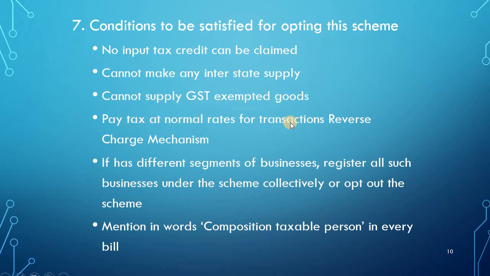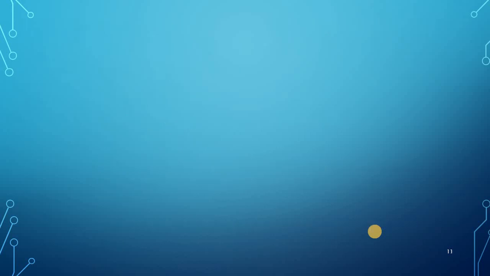Then he must pay tax at normal rates for transactions under the reverse charge mechanism. That means whatever the tax rate available, the same rate of tax has to be paid under the reverse charge mechanism. Then if he has different segments of business, say two or three businesses, such as a food business and maybe a motor cars business, then he has to register all these businesses collectively as one, or he has to opt out and register under the regular scheme. Then he has to compulsorily mention the words "composition taxable person" in every bill that he gives to consumers. This is compulsory as per the GST Act.